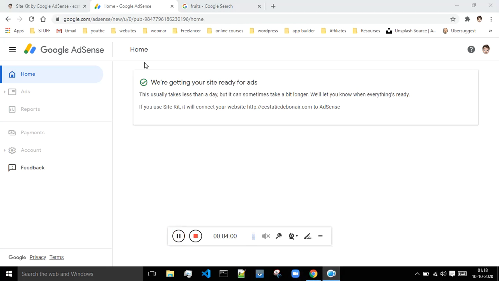Okay, so over here now this is the message which has been shown. In order to get the approval, they will go through your website and verify it, and once that process has been done, they will approve or disapprove your account based upon the quality of your website. As of now it says that it will take less than a day. Let's see how things go. Once you get the approval, then you can set your website to show the advertisement. So this is how you should be integrating your website with Google Analytics and Google AdSense.